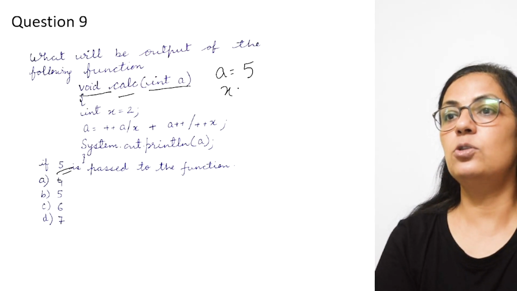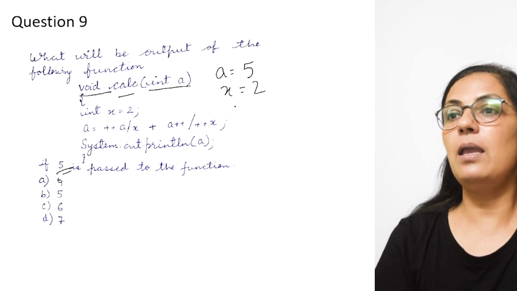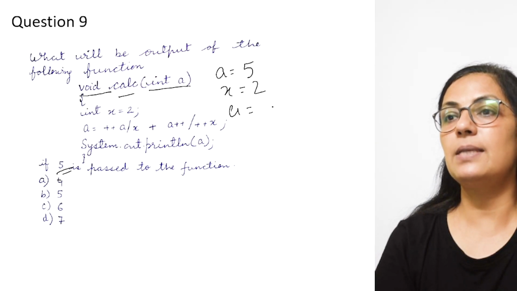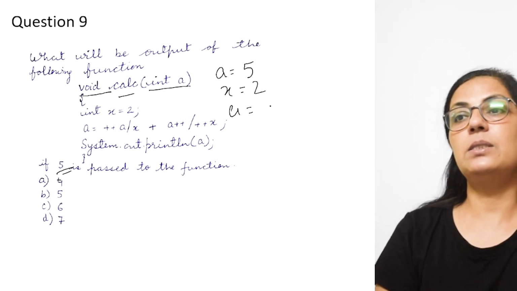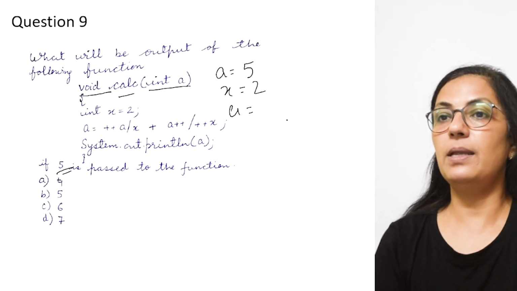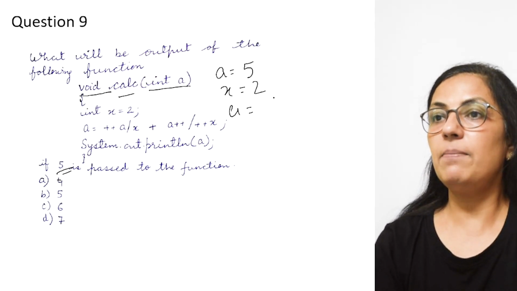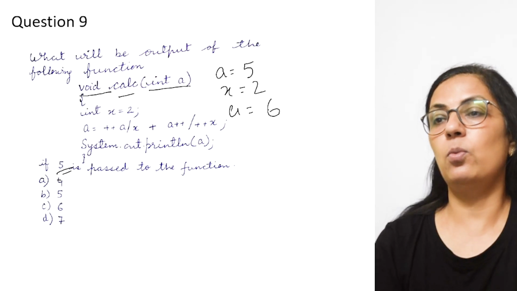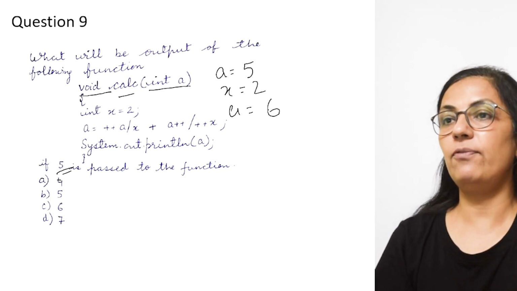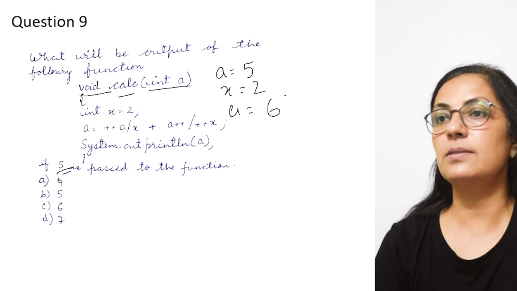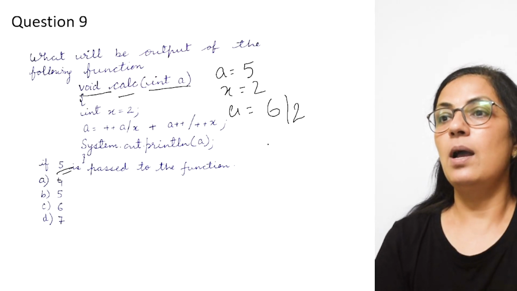X equals 2 is given. A equals plus plus A. Plus plus is the pre-increment operator, so the value of A will be incremented to 6, it was 5 plus 1. It will become 6 divided by 2, the value of X is 2.